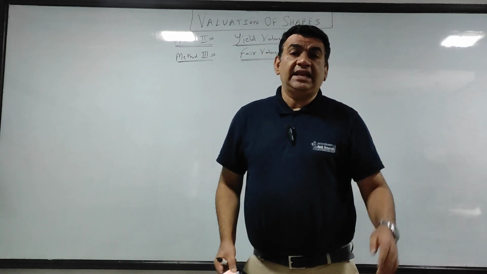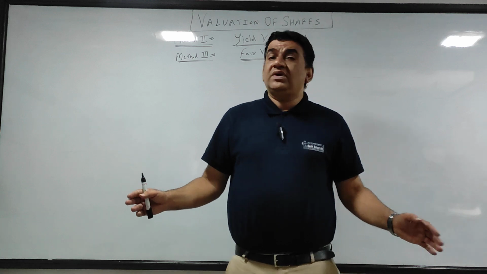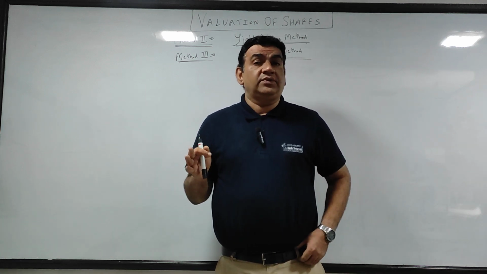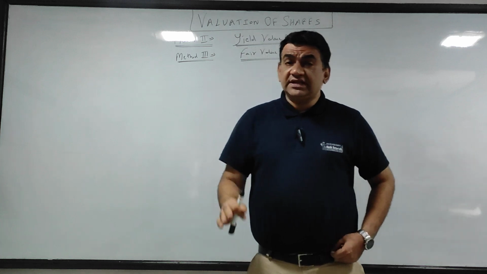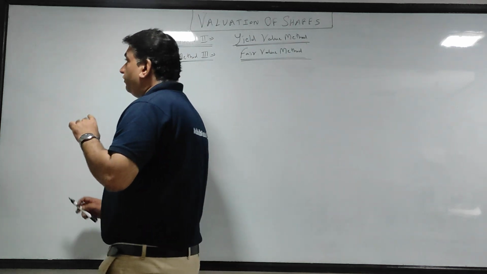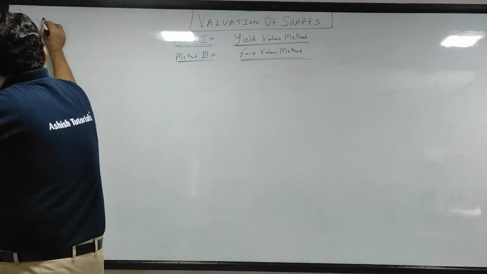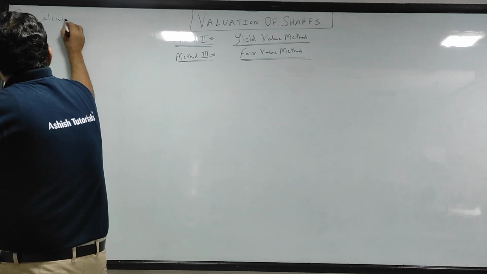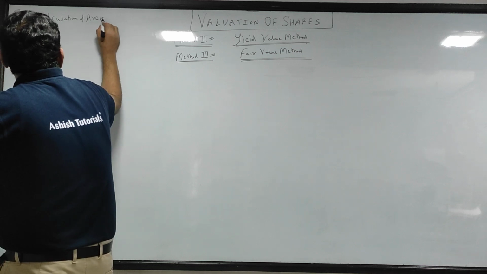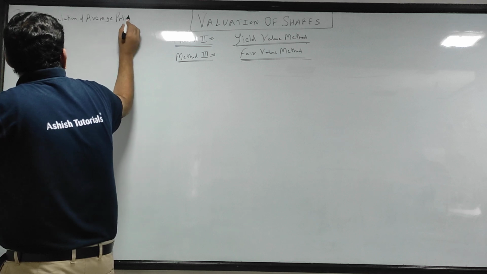Now for that, first we need yield value, because to get fair value I need intrinsic value as well as yield value. So we start with the sum, and as I told you there are 4 parts, and in that the first part is calculation of average profit.